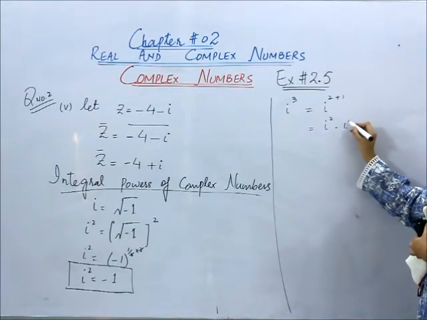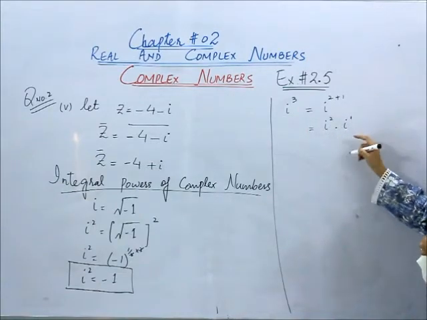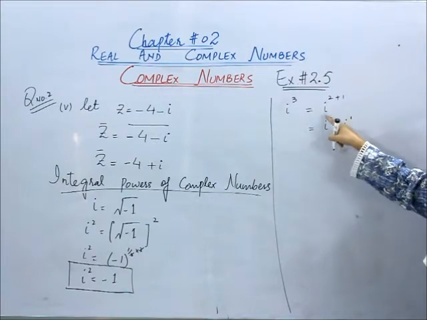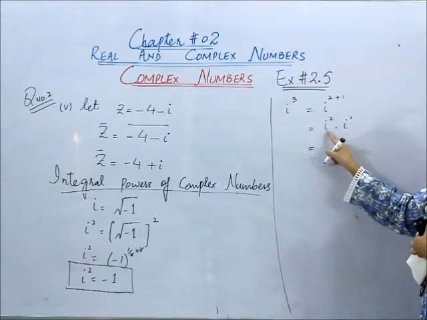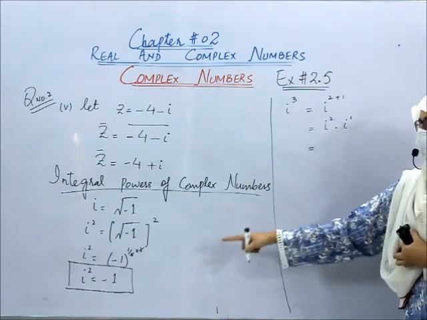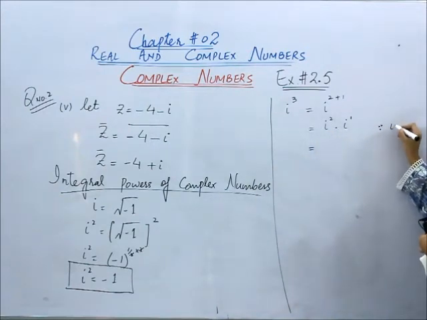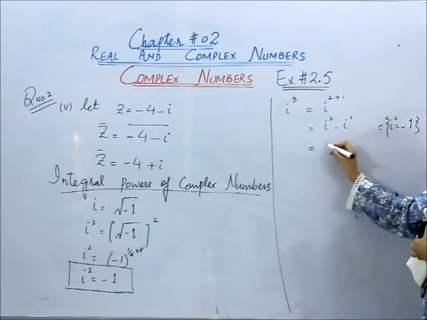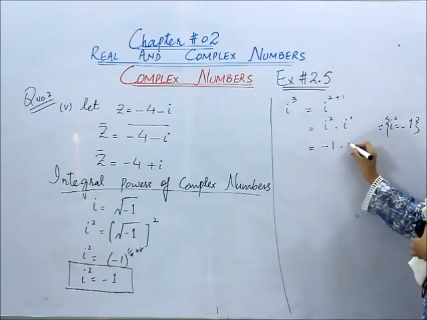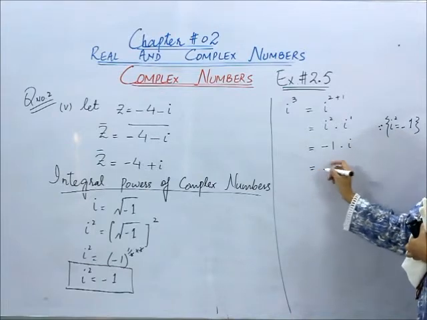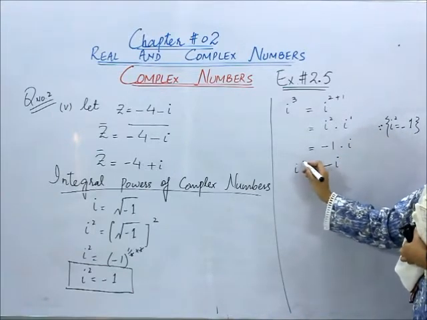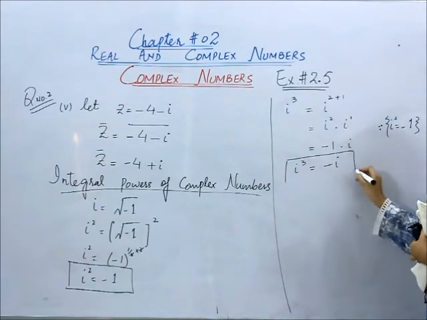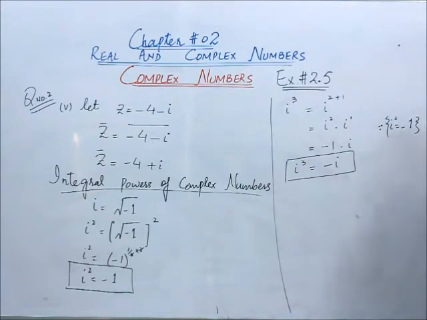Iota square into iota power 1. As the bases are the same, powers could be added to each other. Now what about iota square? As we have done, iota square is equal to what? Minus 1. So minus 1 multiplied by iota. And minus 1 multiplied by iota will give you what? Minus iota. So here iota cube is equal to minus iota.